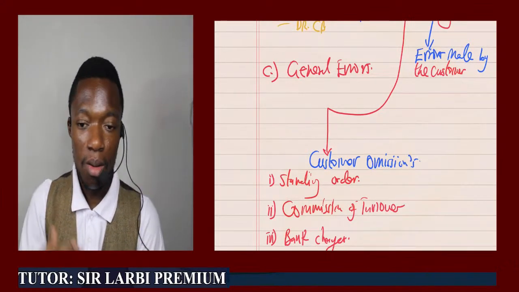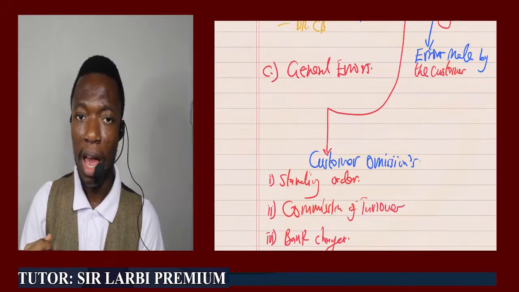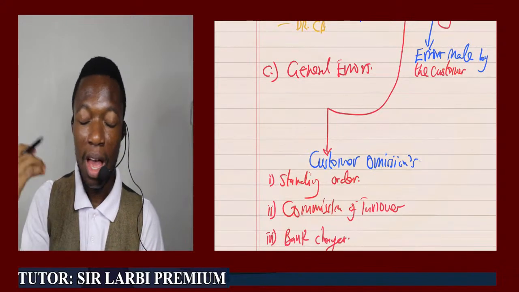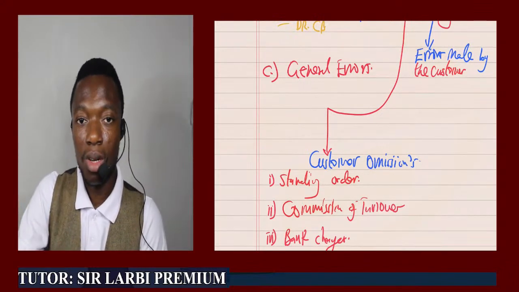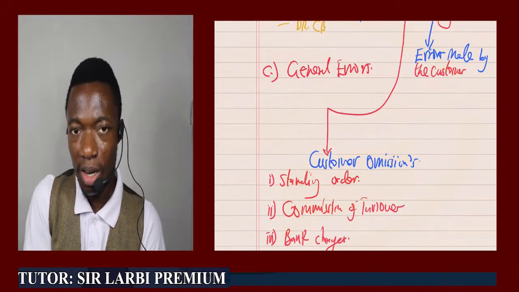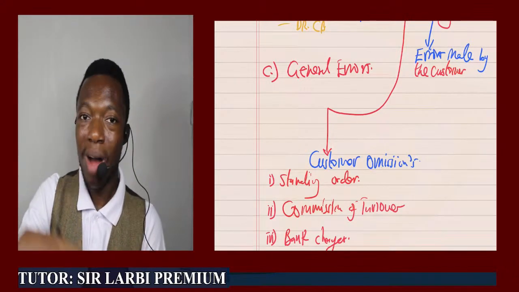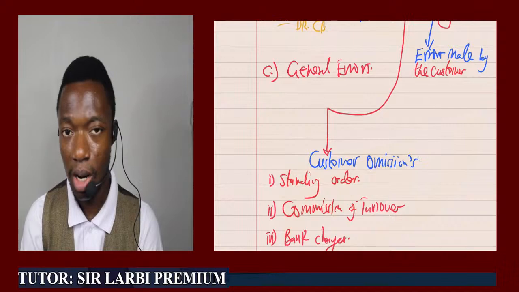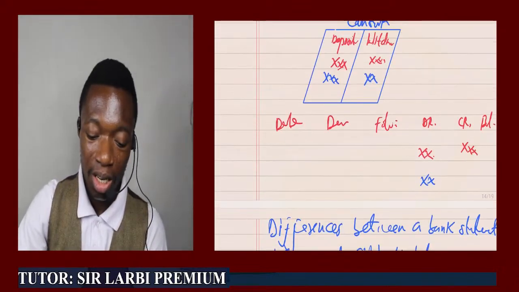Because at the end of the day, let's say when you open a bank account, the bank will give you a checkbook. They'll give you a checkbook, and the checkbook wouldn't be given for free. You have to pay for it, right? So when that checkbook is paid for, it's part of the bank charges that at the end of the day you are going to pay, and that's going to affect the debit side of your bank statement.